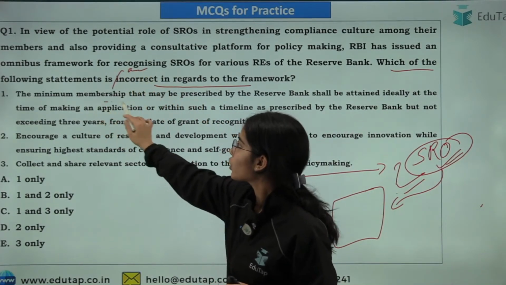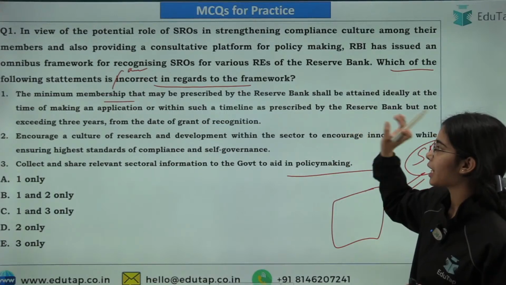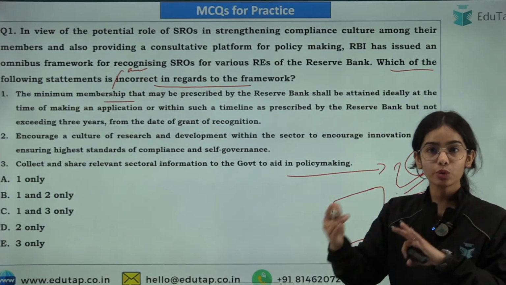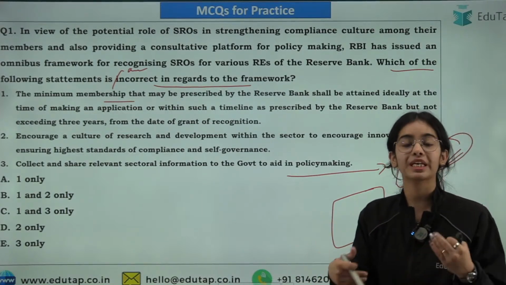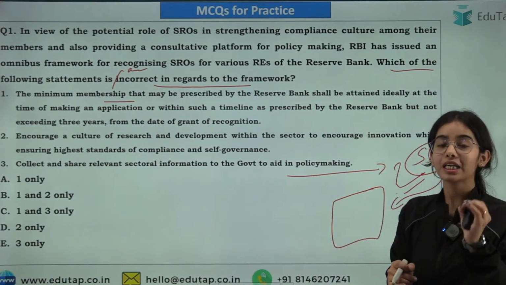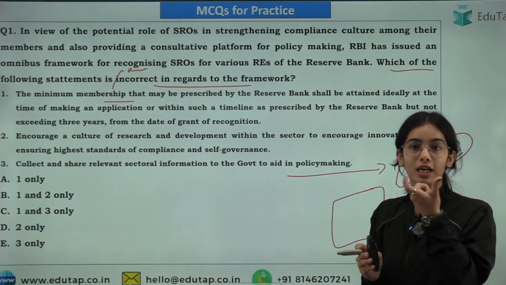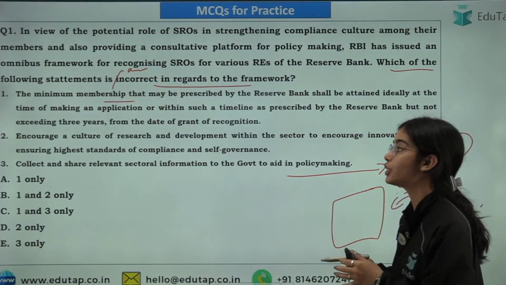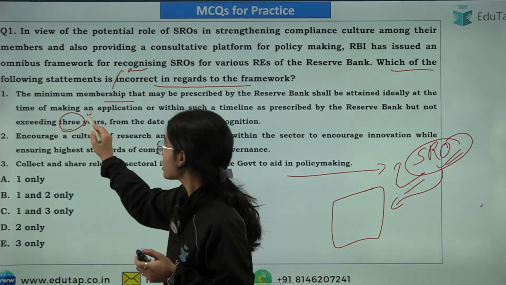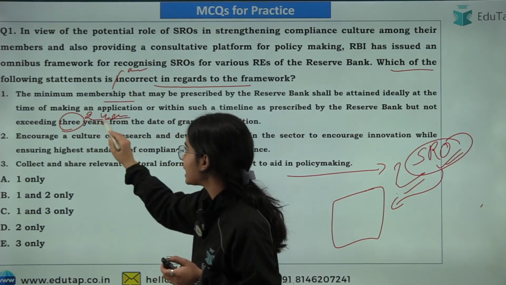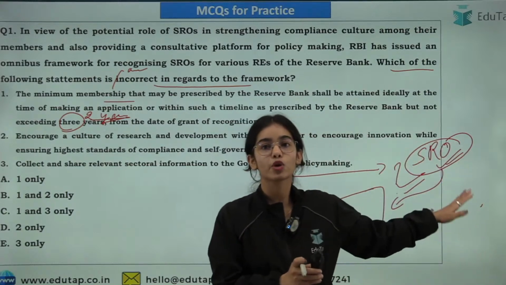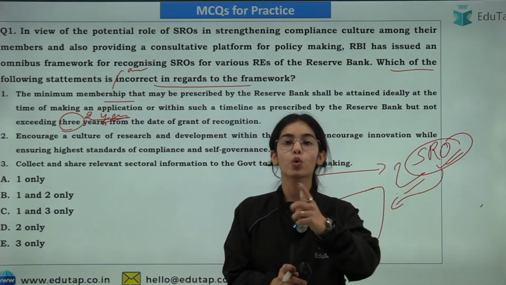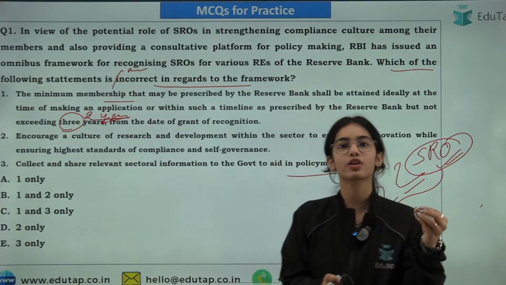First of all, the minimum membership that may be prescribed by the Reserve Bank of India to the SROs has to be achieved when the SRO is getting the registration. But if the membership is not available at that time, then within 2 years, not exceeding 2 years, the membership has to be attained by the SRO, so that the SRO can actually represent the whole of the domain, the whole of the fintech sector or the banking sector.